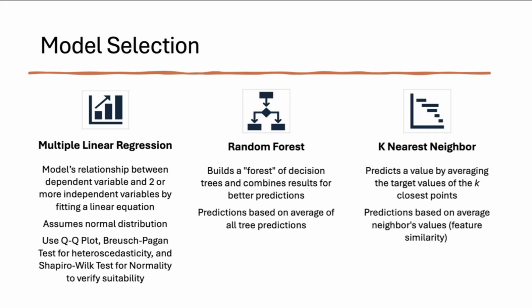The random forest builds a forest of decision trees and combines the results to make better predictions. The predictions are based on the average of all the tree predictions. And then the k-nearest neighbor predicts a value by averaging the target values of the k closest points. The predictions are based on the average of the neighbors' values to test for similarity.